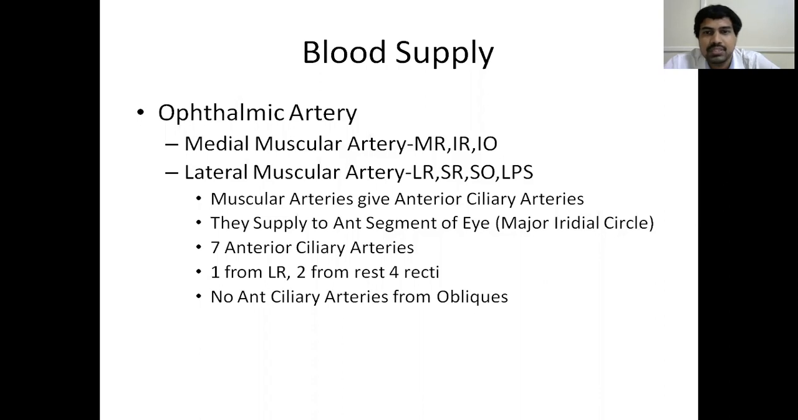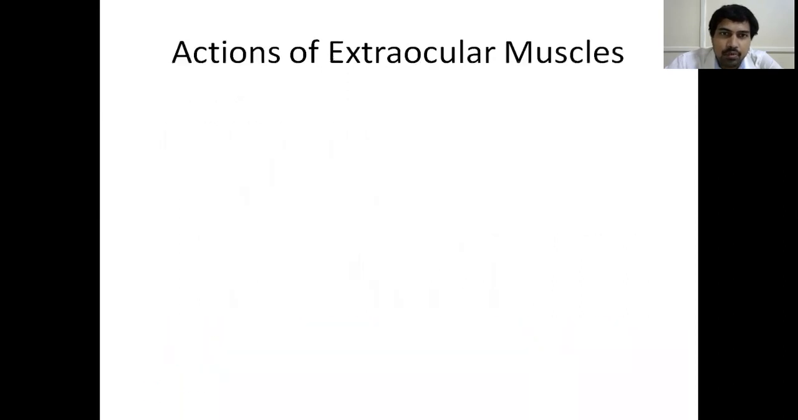This is just for completion's sake. It is not of that much importance. The most important thing here is that these muscular arteries, which are medial and lateral, give rise to 7 anterior ciliary arteries. These anterior ciliary arteries can cause anterior segment ischemia during squint surgery. Okay, that one.